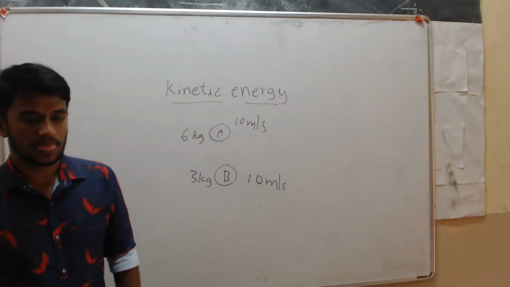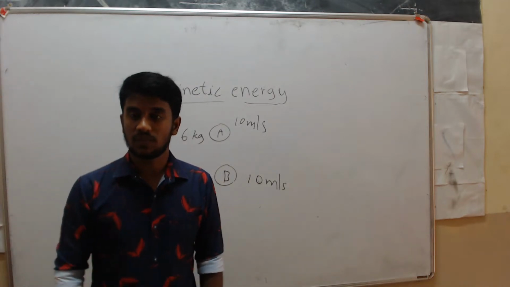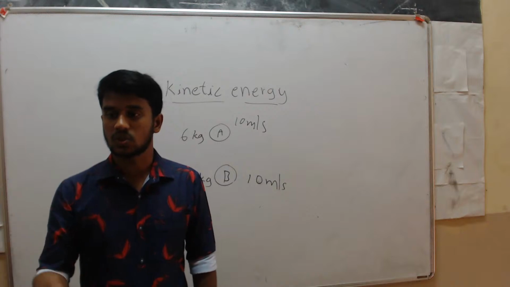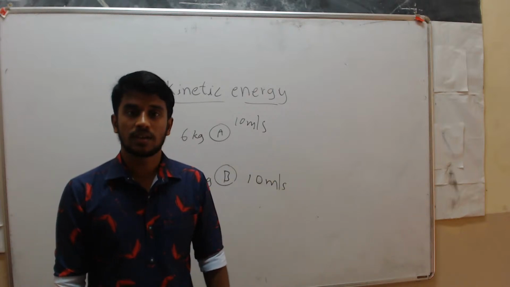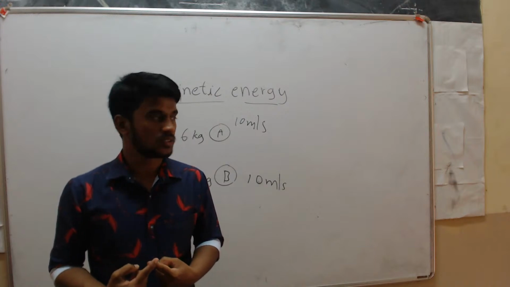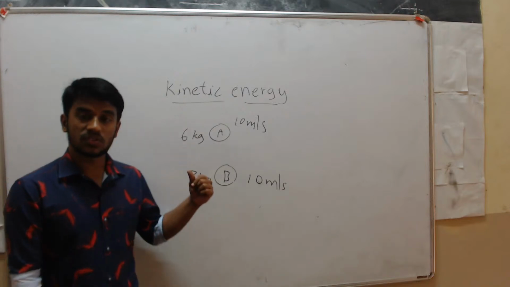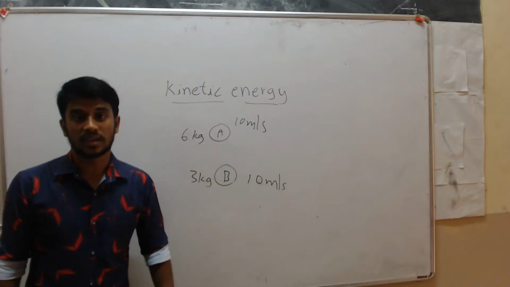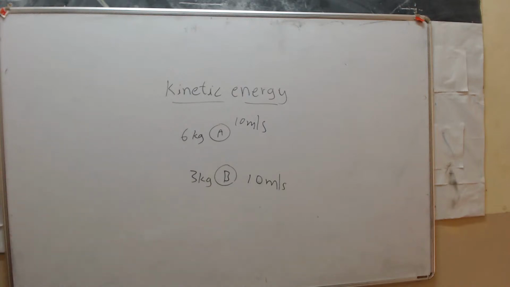For example, take one plastic ball, just to throw at your body. Instead of that plastic ball, take one stone. Throw it at your friend's body. There is a difference, right? That stone may hurt your friend. So that's why if the mass is more, then kinetic energy is also more. Okay, yes. So now see here.